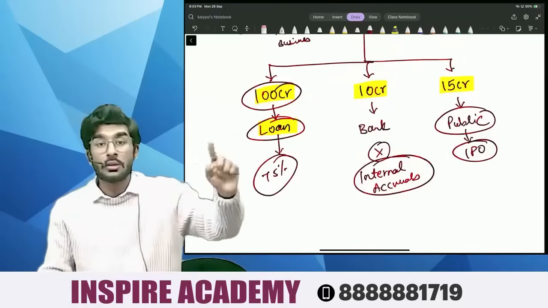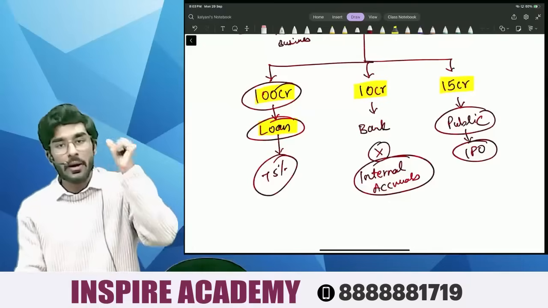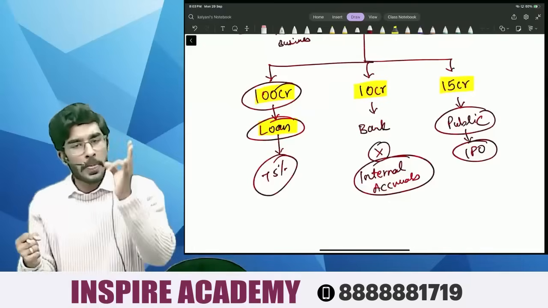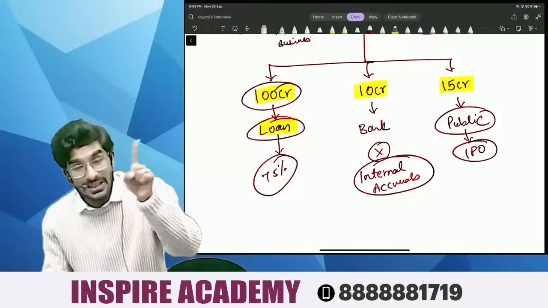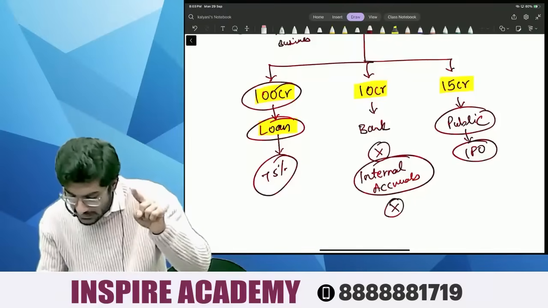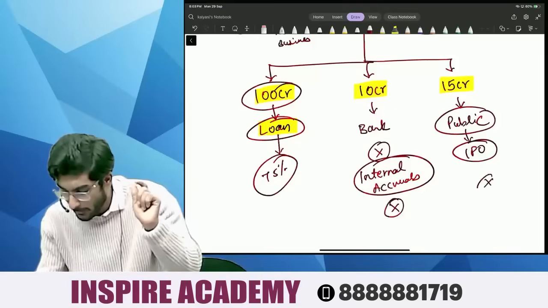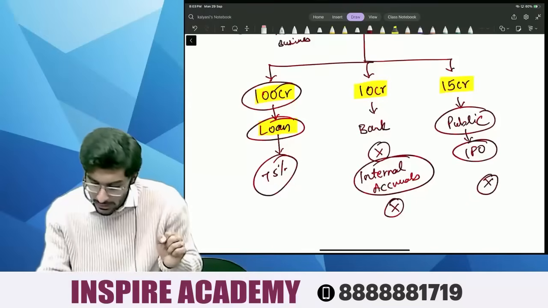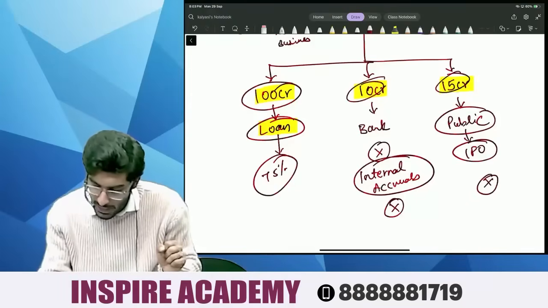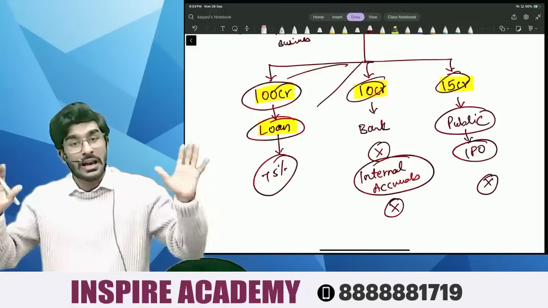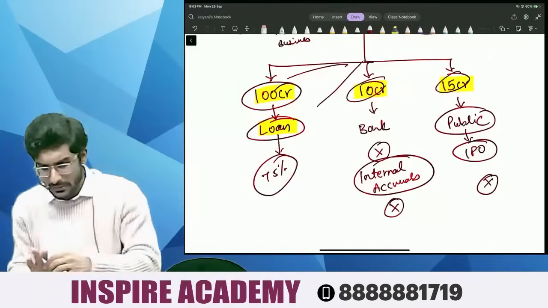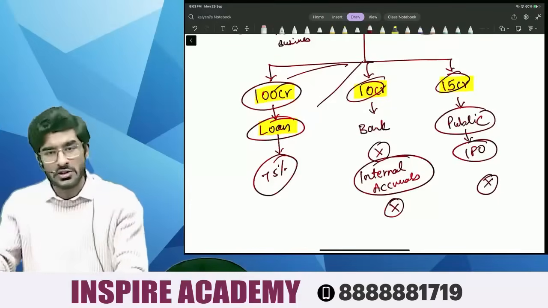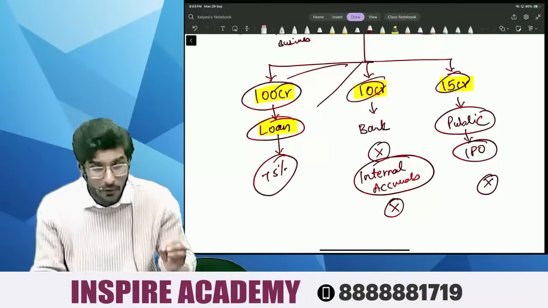So what this rule says is that the company should have a firm backup of 75% of project finance, excluding internal accruals and excluding IPO proceeds. Which means what, people? Apart from this, wherever the company is going to raise finance, it should have 75% firm backup, like a guarantee that 75% of this 100 CR will be guaranteed.